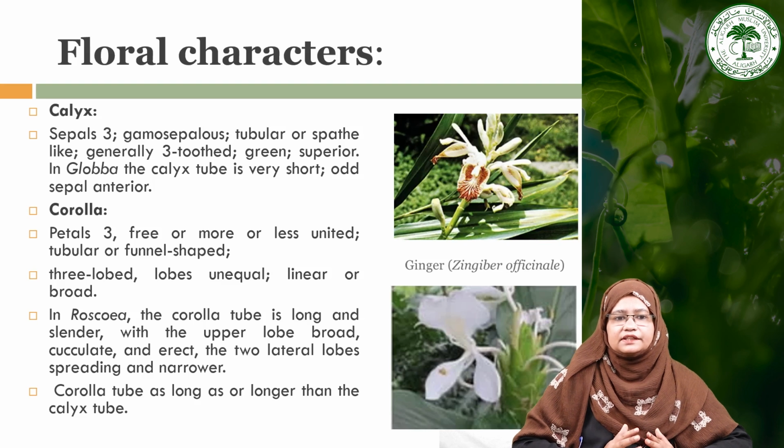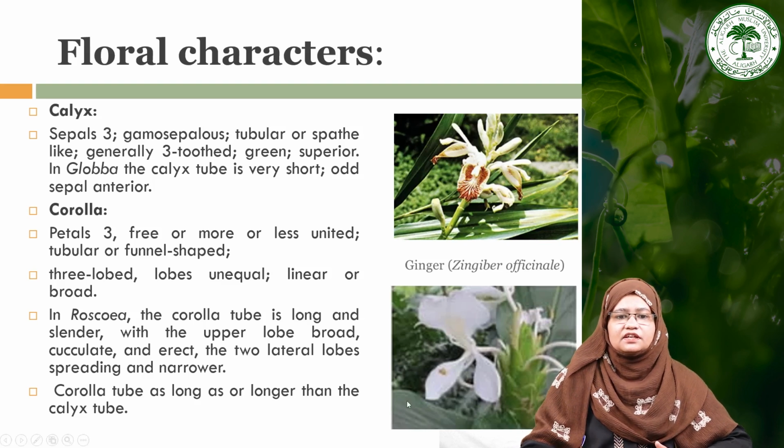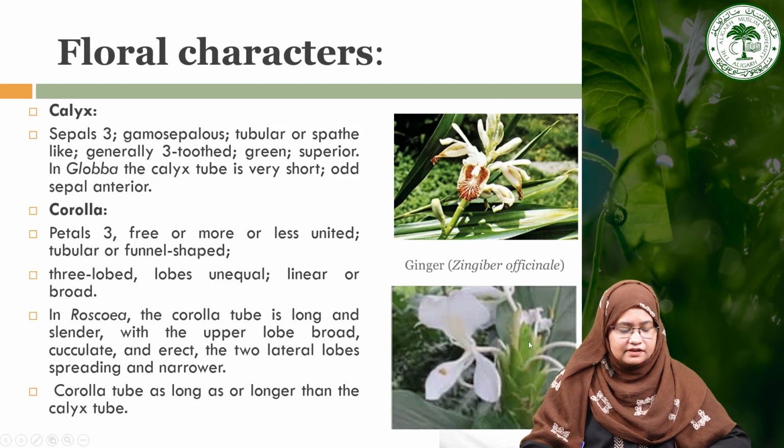They are generally 3-lobed, and lobes are unequal, as we can see here, linear or broad in nature. In Roscoea, the corolla tube is long and slender with the upper lobe broad, cucullate and erect, and the two lateral lobes are spreading and narrower. And the corolla tube is longer than the calyx tube. As we can see here, these are the calyx and corolla in these flowers.